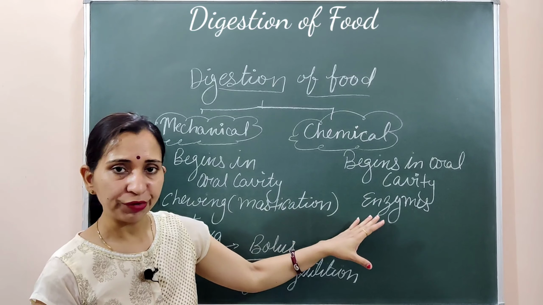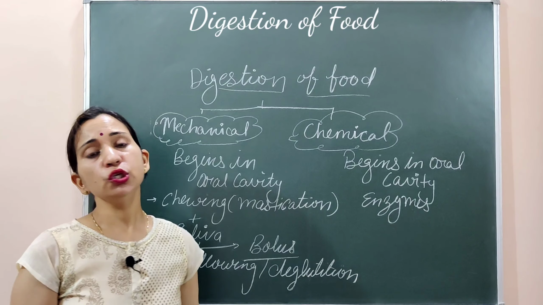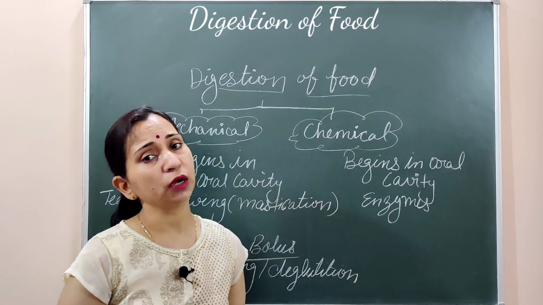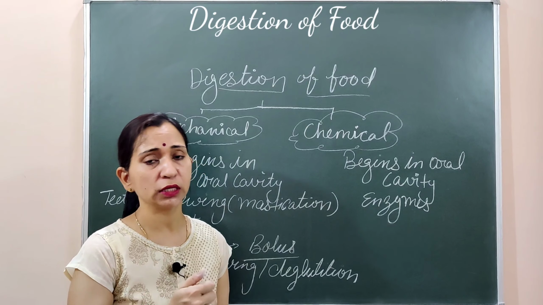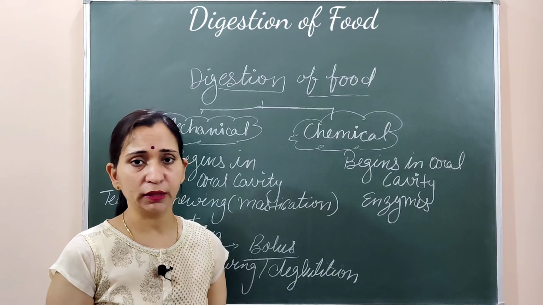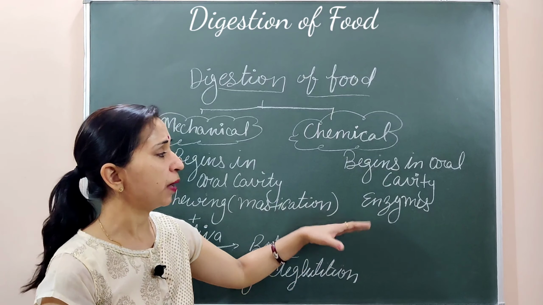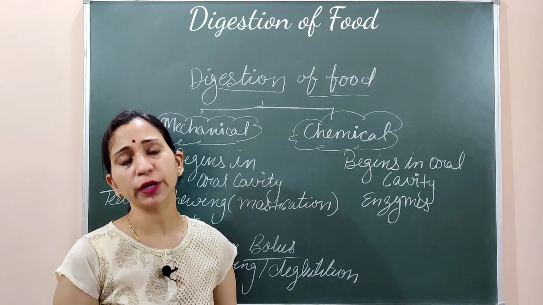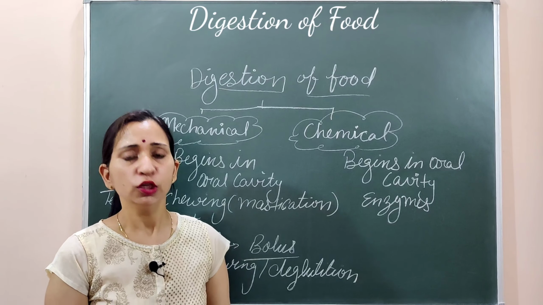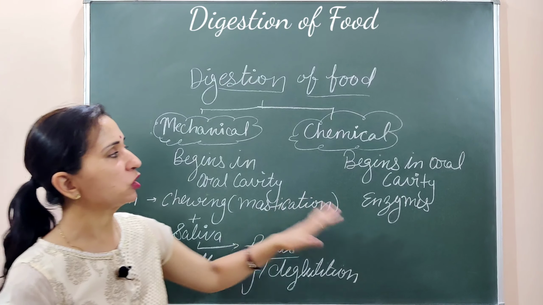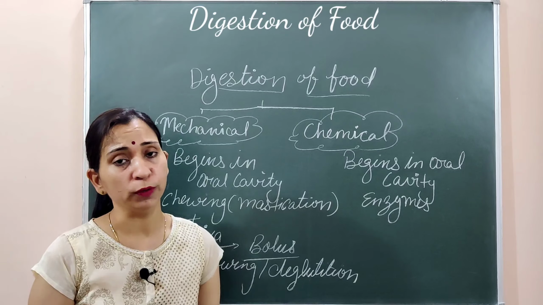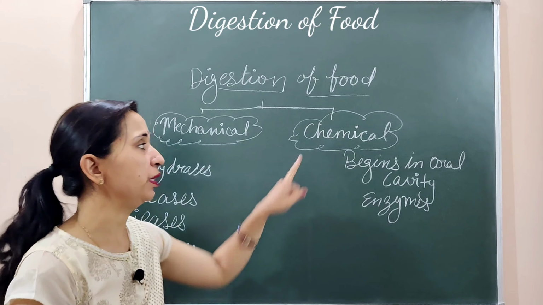Start हो रहा है oral cavity के अंदर, and it will continue in the other parts of the alimentary canal also, like stomach, small intestine, and different parts of the small intestine, like duodenum, jejunum. सभी parts के अंदर chemical digestion continue रहेगा with the help of enzymes. So let's see what are the enzymes which help in the chemical digestion of food. Types of enzymes which help in the chemical digestion.